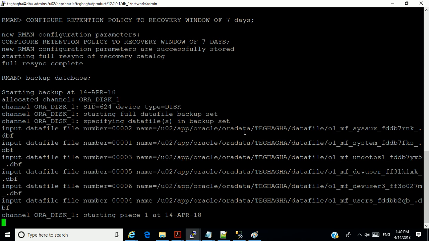What the backup simply does is to back up the data files. The data files of the tablespaces are backed up and kept in a bundle and stored under the recovery destination. Let me just quickly go to that recovery destination here.